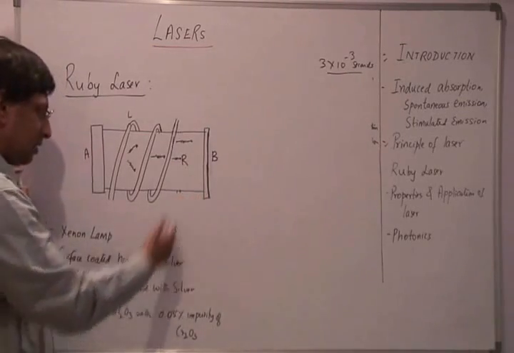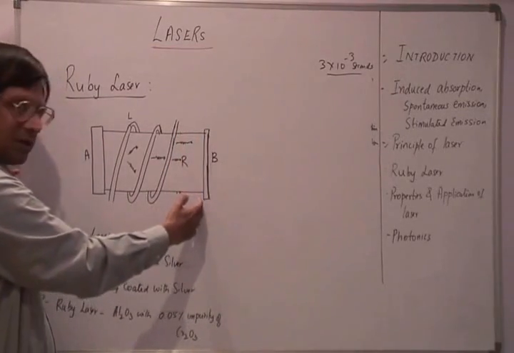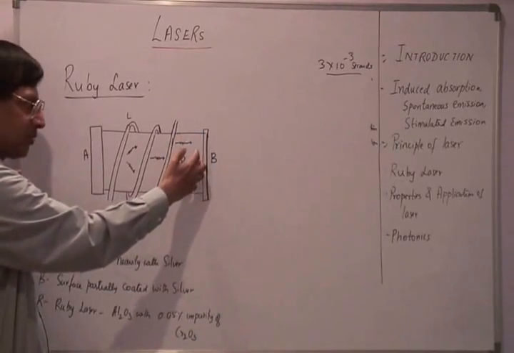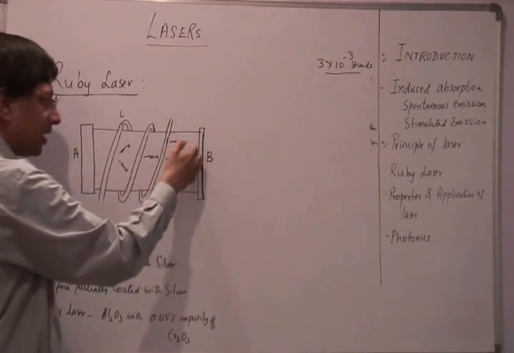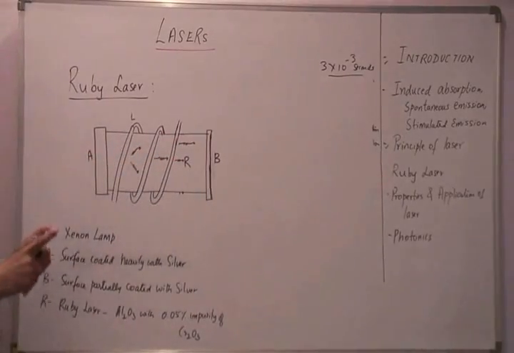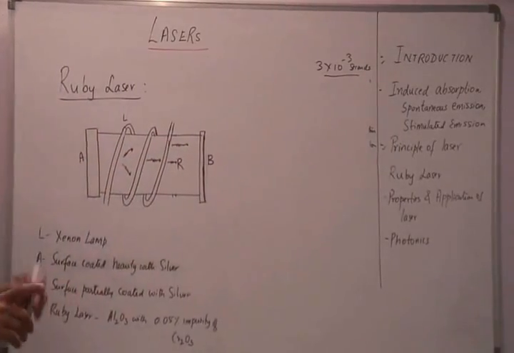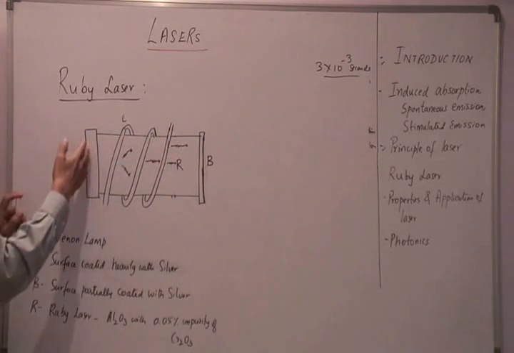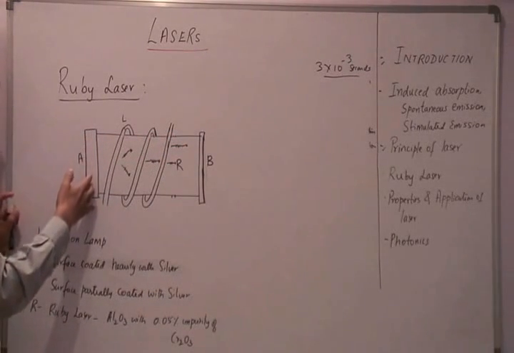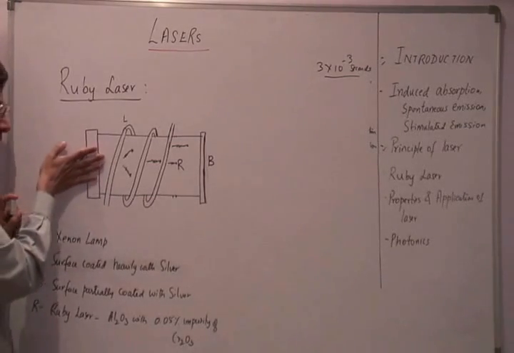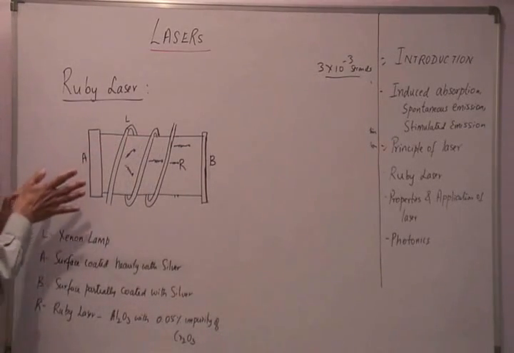the surface which is partially coated with silver, and these photons get reflected on this side and move backward. As they move backward, they induce more laser action, more light amplification. Then they encounter the surface which is heavily coated, and again get reflected off the surface and move in the other direction.